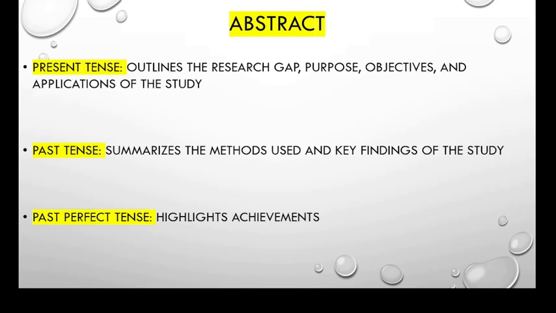Talking about the abstract part, when we talk about the present tense, present tense outlines the research gap, purpose, objectives, and application of the study. An example of present tense in abstract is: this study aims to investigate the impact of climate change on agriculture. That's how we can use present tense in abstract.